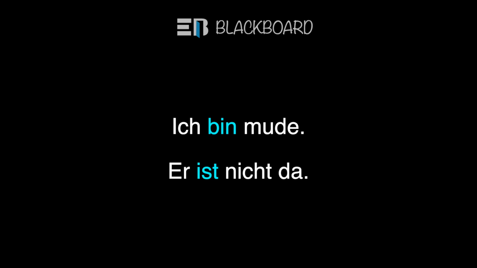In these sentences, we are not removing the sein verb. The reason for that is that here sein is not a helping verb but a main verb in the sentence. You can see that other than the sein verb, there is no other verb in the sentence. So if the sein verb is the only verb in the sentence, then we have to use it. But if other than the sein verb there is another verb present in the sentence, then we cannot use sein because over there it becomes a helping verb and sein cannot be used as a helping verb in German.